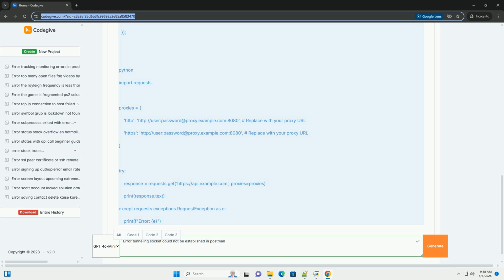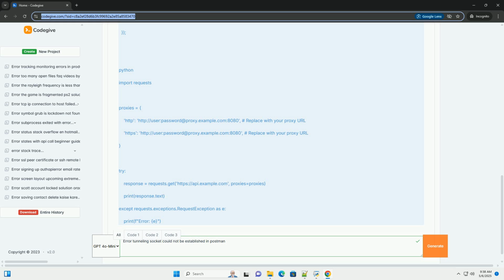Corporate proxy issues: corporate proxies are often complex and may have specific requirements or configurations. Consult your IT department for the correct settings. They may use proxy auto-configuration, PAC, files. PAC, proxy auto-configuration, file issues: if your organization uses a PAC file, there could be problems with the PAC file's configuration. Conflicting environment variables: environment variables related to proxy settings, for example